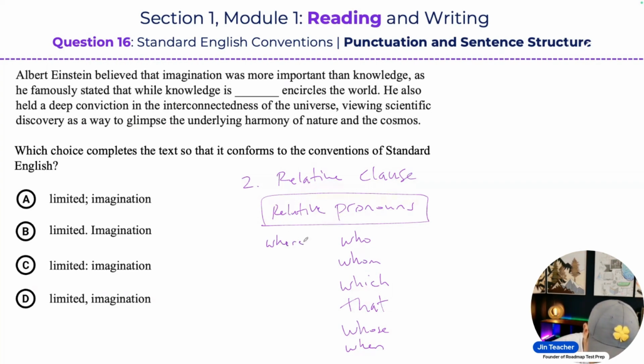Although these words can also be other types of things in the English language, these things can function as relative pronouns. Now, it just depends on the sentence that's being created at the time. Now, like I said, a relative clause begins with a relative pronoun, and it always has a verb inside of it. Okay. But this is going to create a dependent clause, and a dependent clause is not a complete sentence. It's an incomplete sentence.